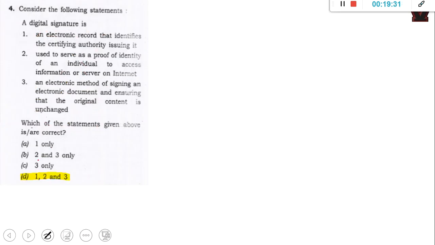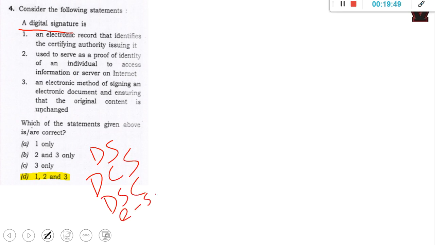This one is a debatable question for various reasons. The question is a digital signature. But in the real world, whenever you see any article about this topic, it will not always mention digital signature. Sometimes it will mention digital certificate signature, or digital signature certificate, or e-sign. They mention various terms, like it's used interchangeably. So here UPSC specifically asks this thing, so we are doubtful whether all the options will fit into it.